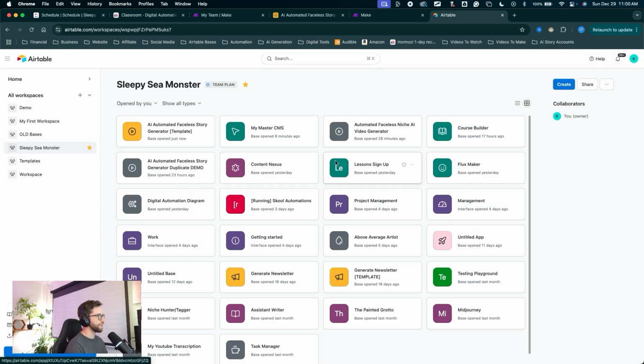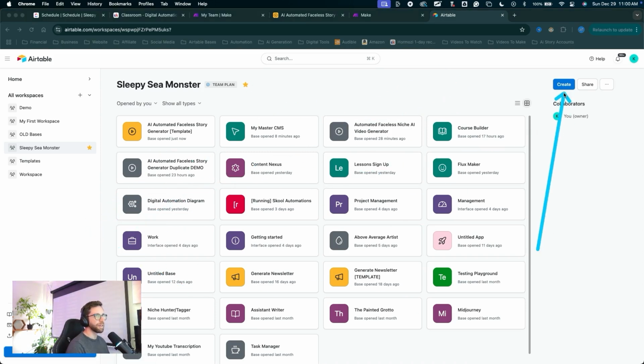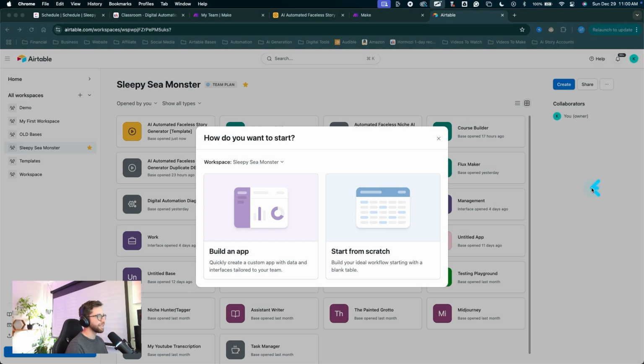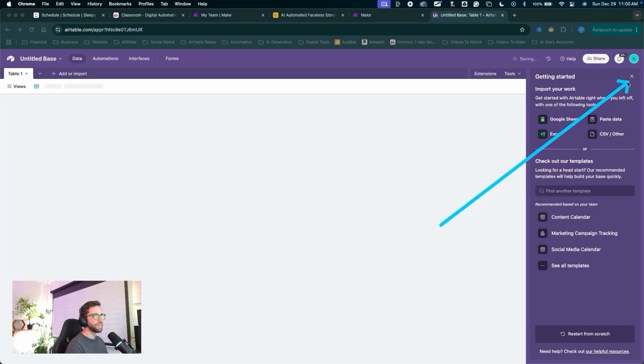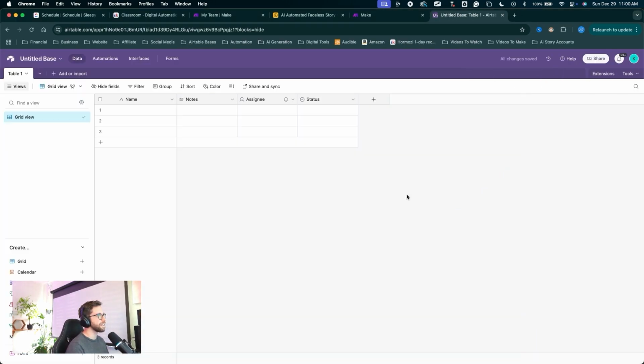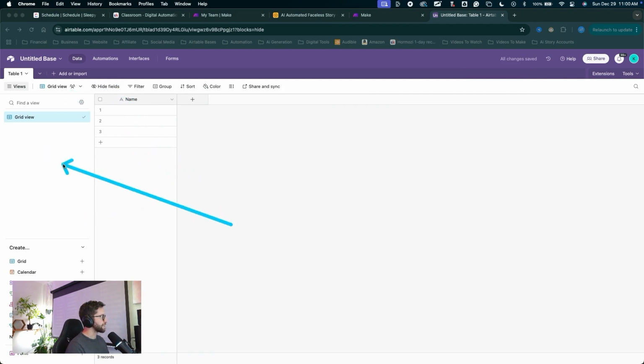All right, jumping straight into this build. Here I am in my Airtable workspace. I'm going to come up here to create a new base, click start from scratch. I'm going to close down all of the excess getting started stuff and delete out these 3 default fields. Right click on them and delete 3 fields. Now we've got a blank base to start with.